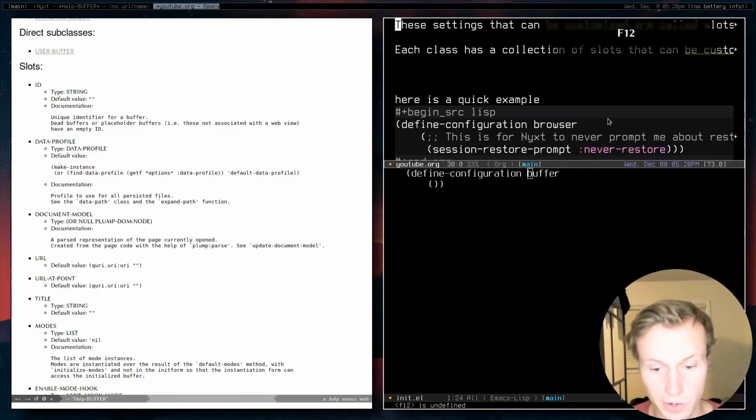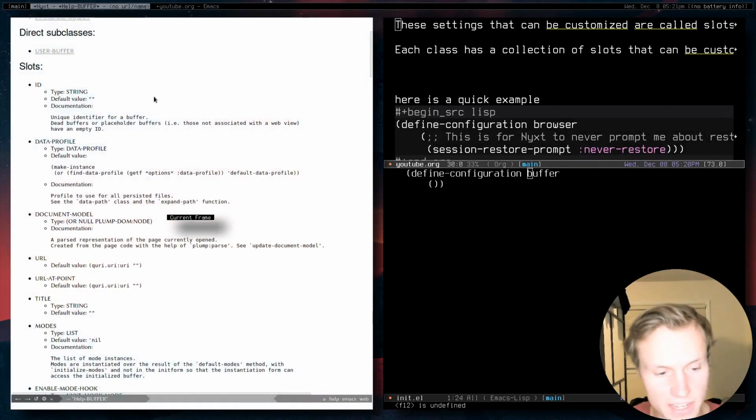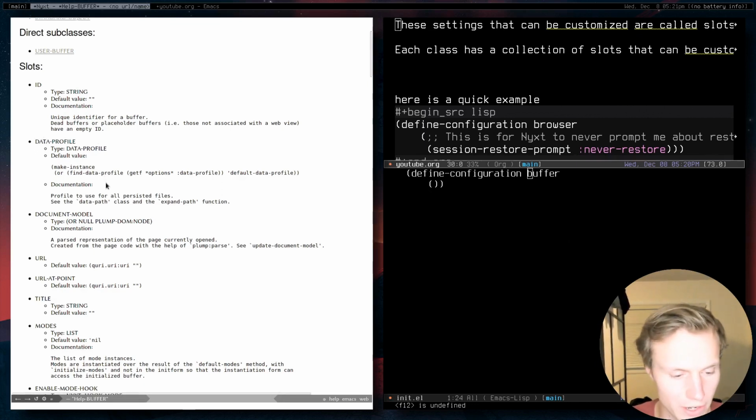So these settings, known as slots, like I mentioned before, are all totally customizable to the user. We won't worry too much about the internals and how slots work in Common Lisp. That's not really too important, but let's show you how you can start customizing them. Note that these slots are specific to each class, so don't think that, say, the data profile will be available for every class. You'll have to look at the documentation.